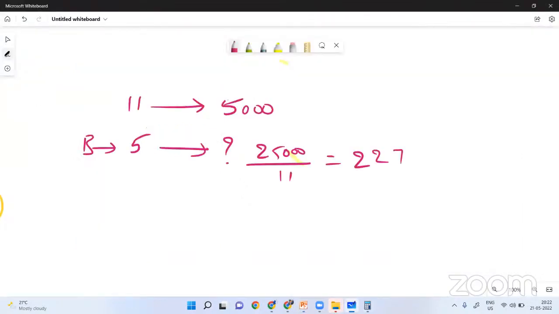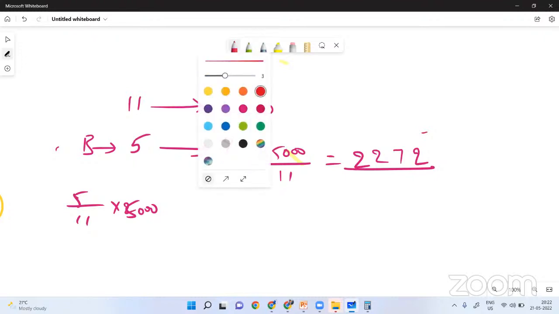25,000. Generally 5 by 11 into 5,000. 5 by 11 into 5,000, how much will it be? 5 5s are 25. 25,000 by 11. I just used my calculator. 2,272. Yes, this much. This is the actual answer. Okay, hope you got this.